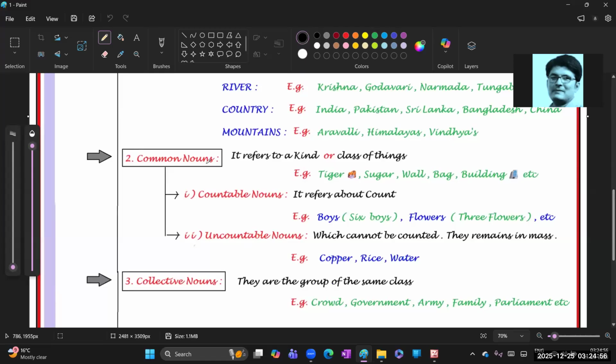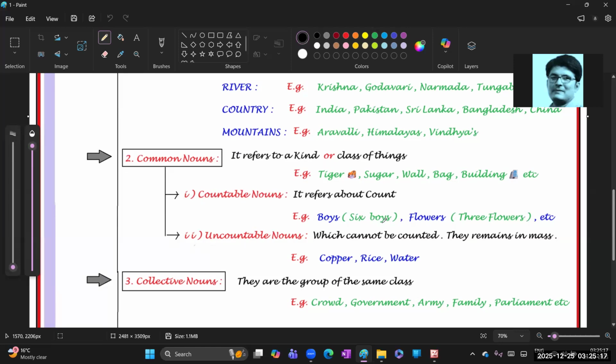The common noun is again classified into two types. What are they? Countable nouns and uncountable nouns. See, guys, the word itself has the meaning: countable refers to a count, like boys. How many? Two boys, three, six boys.